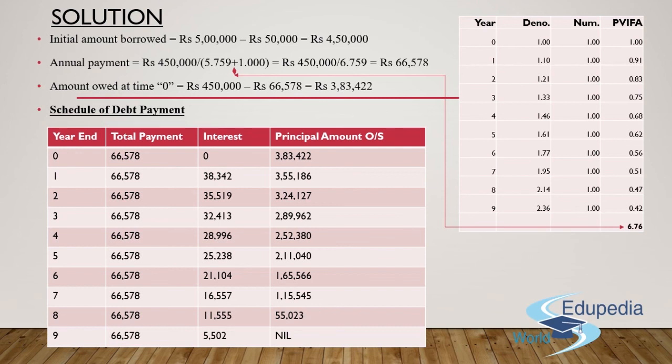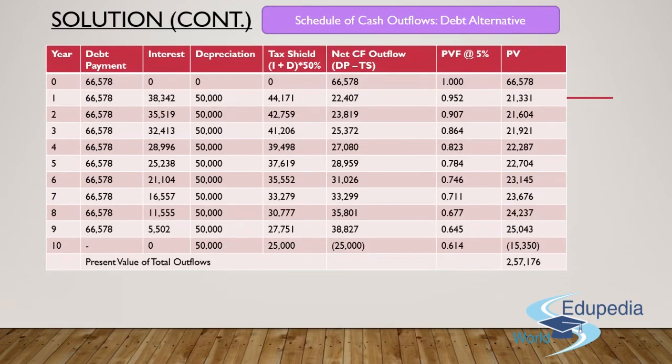This will be exactly shown in my next table, which relates to your main question, the schedule for cash outflows with regard to the borrowing option. If I go with the debt alternative, what should be the case in this particular scenario? The same table I have distributed into 8 different columns.